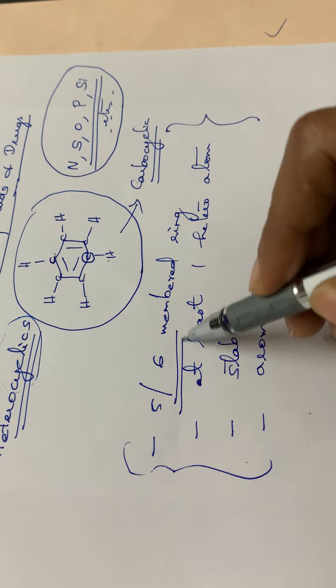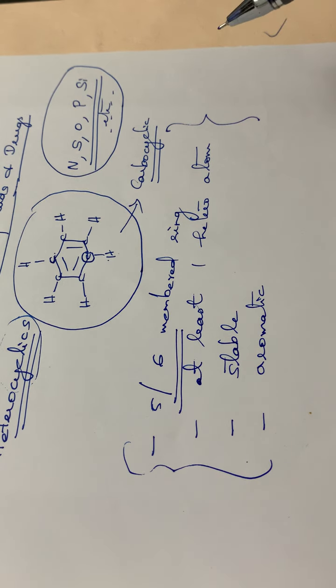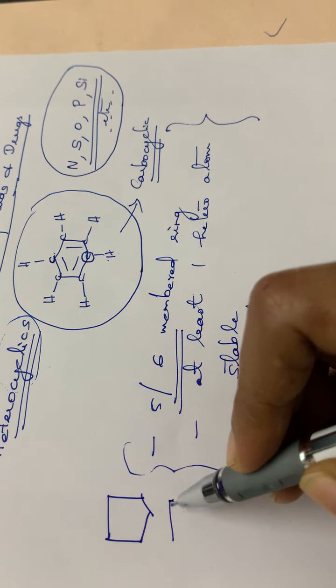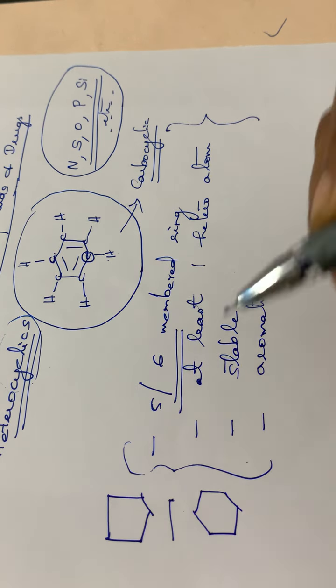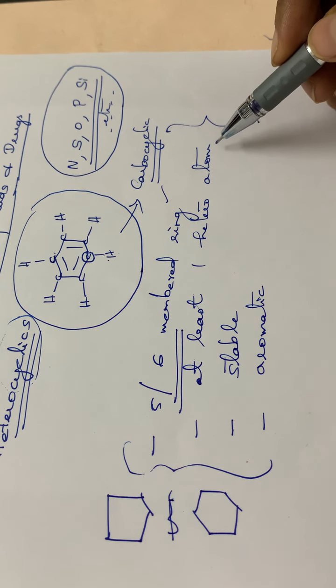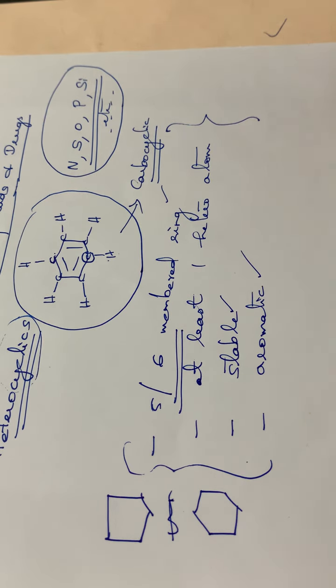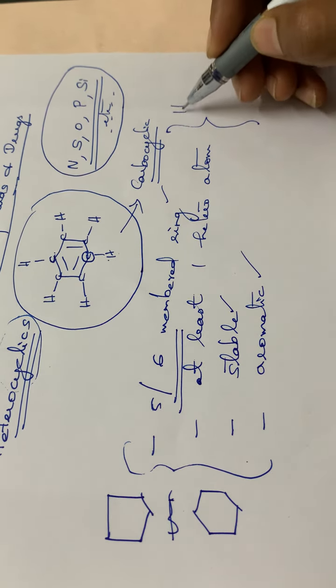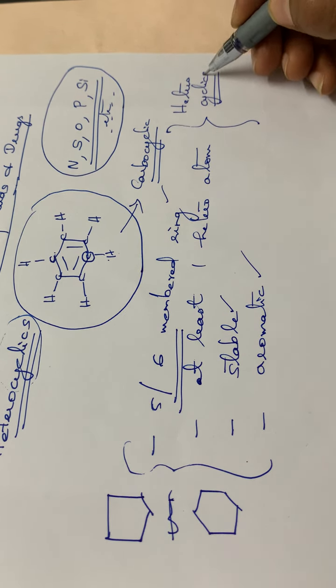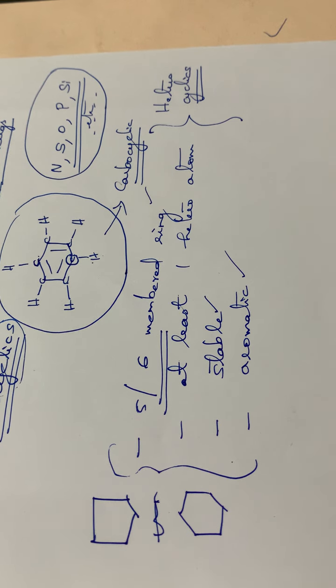That means it is a compound having either a 5 membered ring or a 6 membered ring. That is the first point. Second point, it will have at least one heteroatom. The next point, it is stable, and the fourth point, it is aromatic. Such compounds we can call heterocyclic compounds. Hope you are clear with this definition.